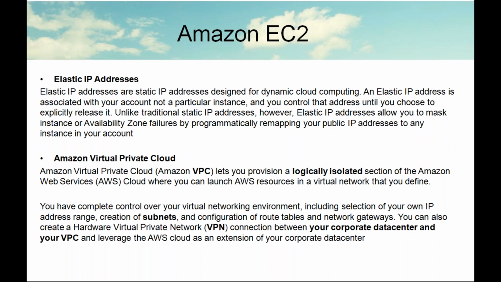Amazon Virtual Private Cloud, we already discussed. You can set up your own private internal cloud environment in AWS. You can set up your own IP address range. You can create your own subnets, routing tables, and network gateways. Everything you have to decide, you have to communicate. No other corporations or organizations can communicate with your network. Their network is different, your network is different. That is, you have to choose.